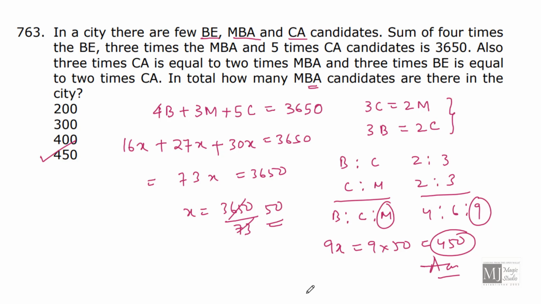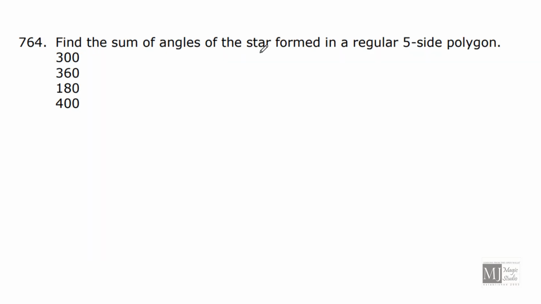Find the sum of angles of a star formed in a regular 5-sided polygon. In a 5-sided polygon, if it is regular, all sides are equal. We have got 5 vertices, and we can form a star with the help of these 5 vertices.